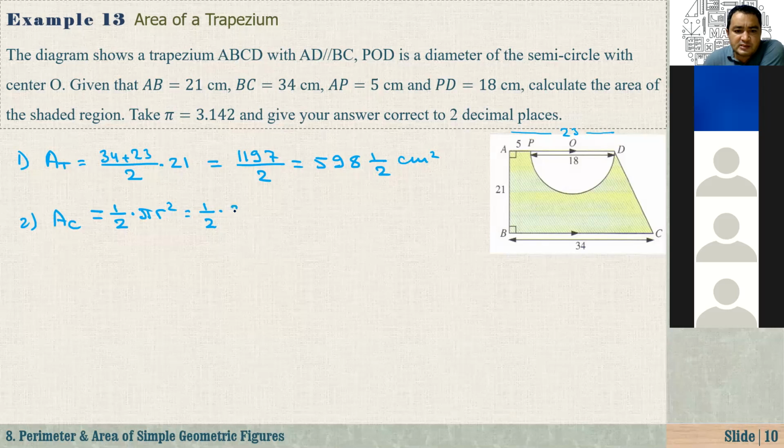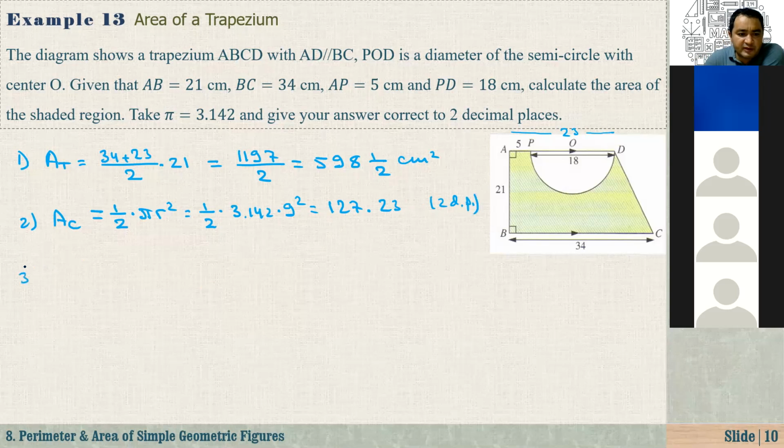So pi is 3.142 times r, which is 9 squared. So that's equal to, let me just write here, 81 times pi, and we should divide it by 2. So the answer, correct to 2 decimal places, is 127.23.